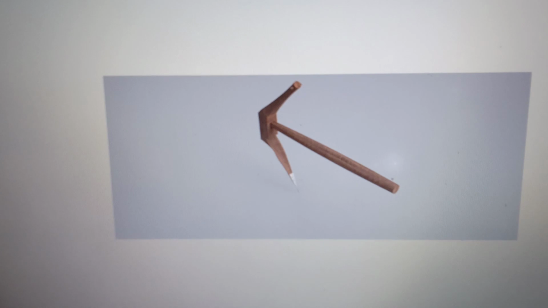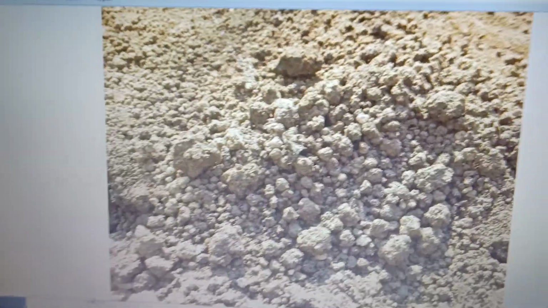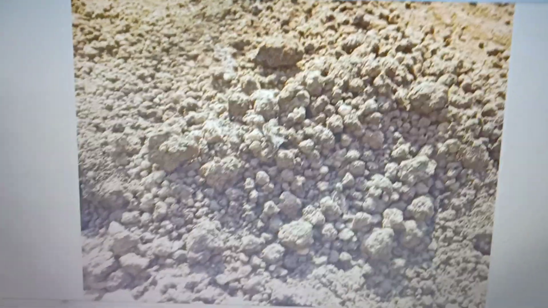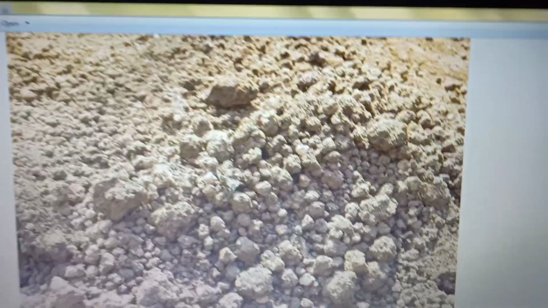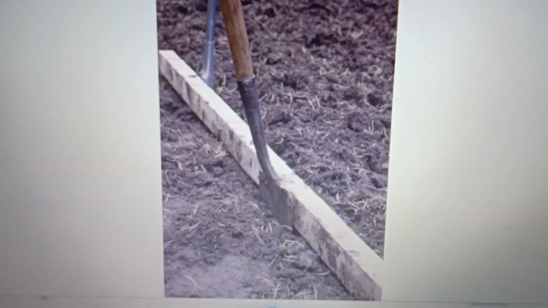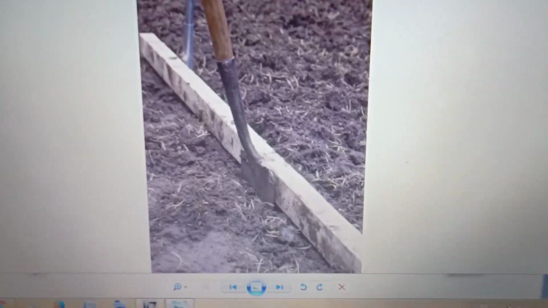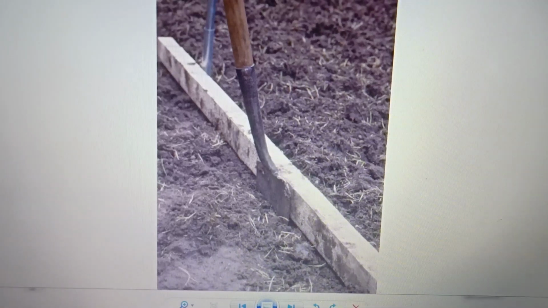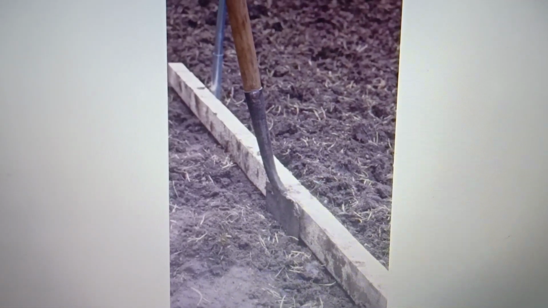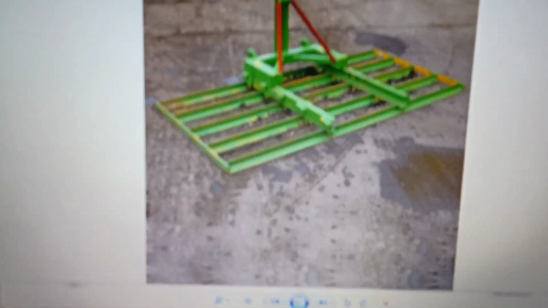And the ploughed field may have big pieces of soil called crumbs. Big pieces like this. I'll show a picture like this. Even after ploughing, big pieces of soil known as crumbs remain, and it is necessary to break these crumbs with a plank. This is the plank. It is used to break the big pieces of soil. Then after breaking all these big pieces, the field is leveled for sowing as well as for irrigation purposes. It is done by an equipment, that we'll also see in the picture. It is known as a leveler. The field is leveled by this.